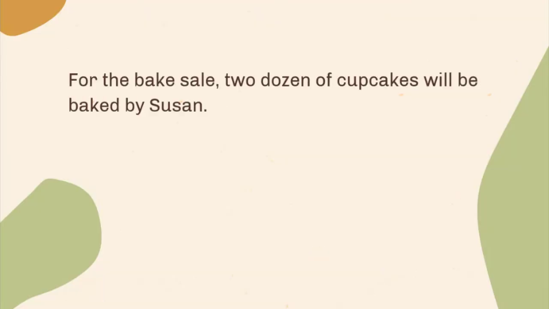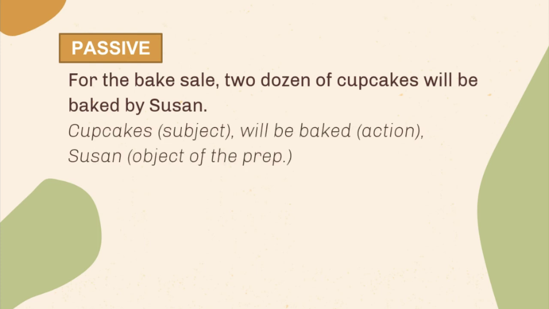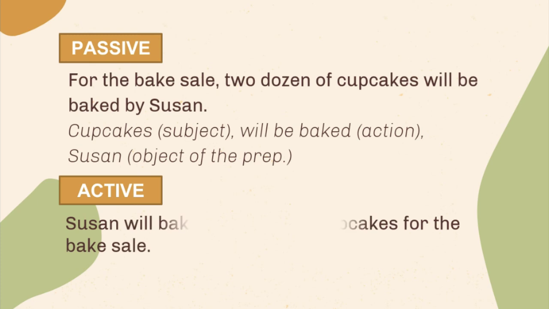How about this one? For the bake sale, 2 dozen of cupcakes will be baked by Susan. That's right. This sentence is a passive voice. Cupcakes as the subject, will be baked is the action, and Susan as the object of preposition. To transform it to an active voice, it will become, very good. Susan will bake 2 dozen of cupcakes for the bake sale.